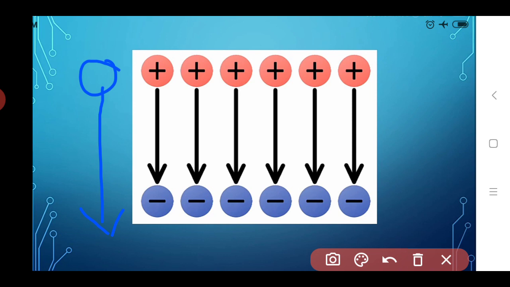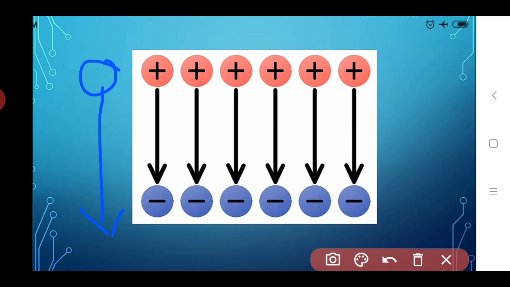Positive charge of objects always flows from a point of higher electric level to a point of lower electric level. So where the electric level is high or low, depending upon that level, it decides the direction of flow of electric charges.